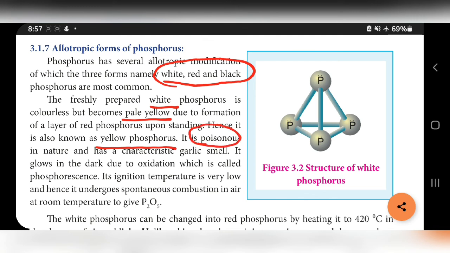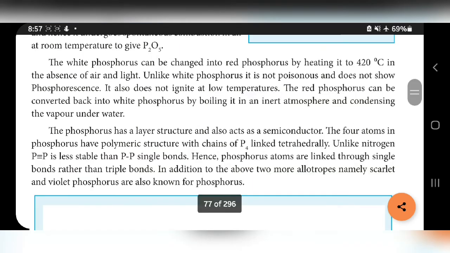It has a poisonous character and garlic smell, and due to oxidation it glows in dark condition, that is called phosphorescence. So it has three characters: poisonous, garlic smell and phosphorescence. Another one, ignition temperature is very low, so spontaneous combustion takes place even at room temperature.